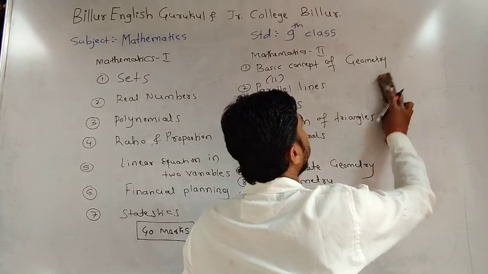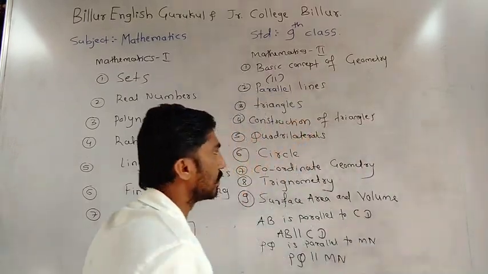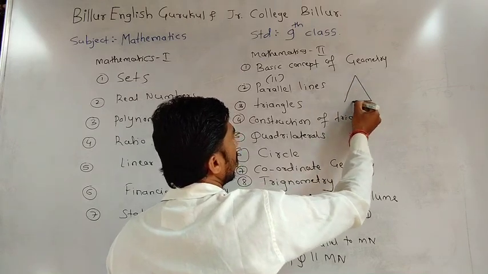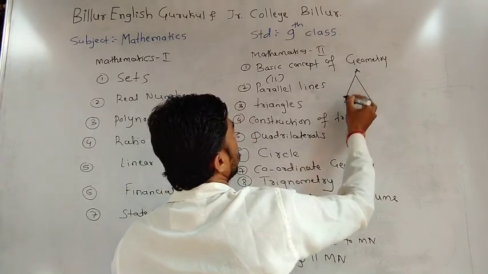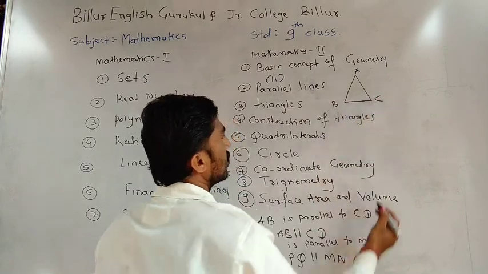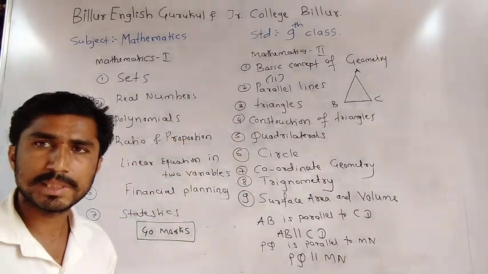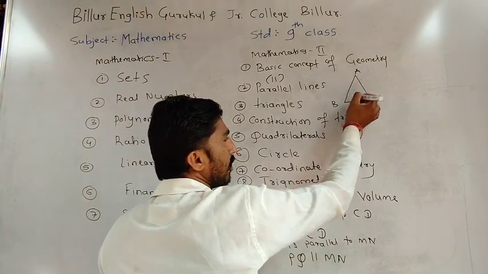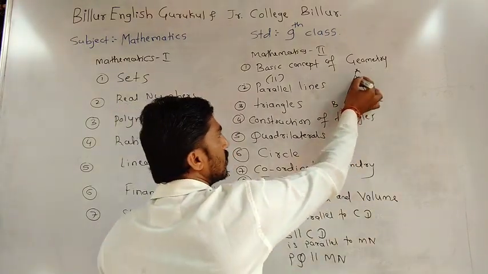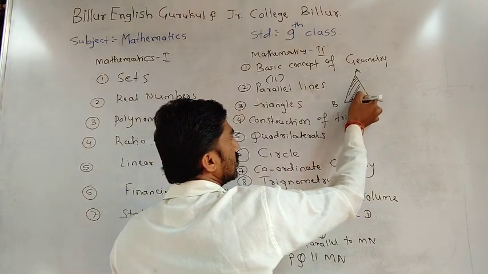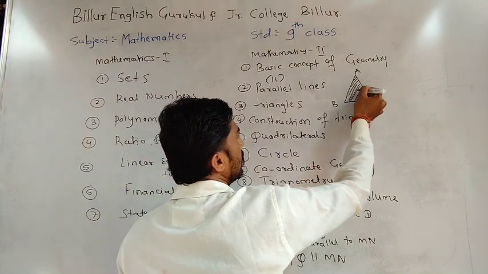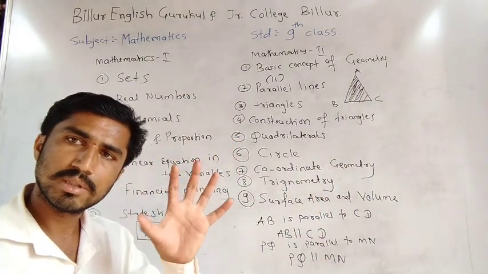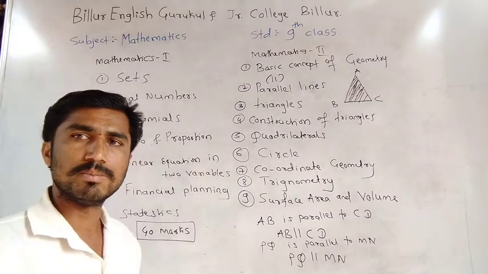I will take one triangle, triangle ABC. This is the boundary, and the region inside the boundary is the area. This is called the area of the triangle.